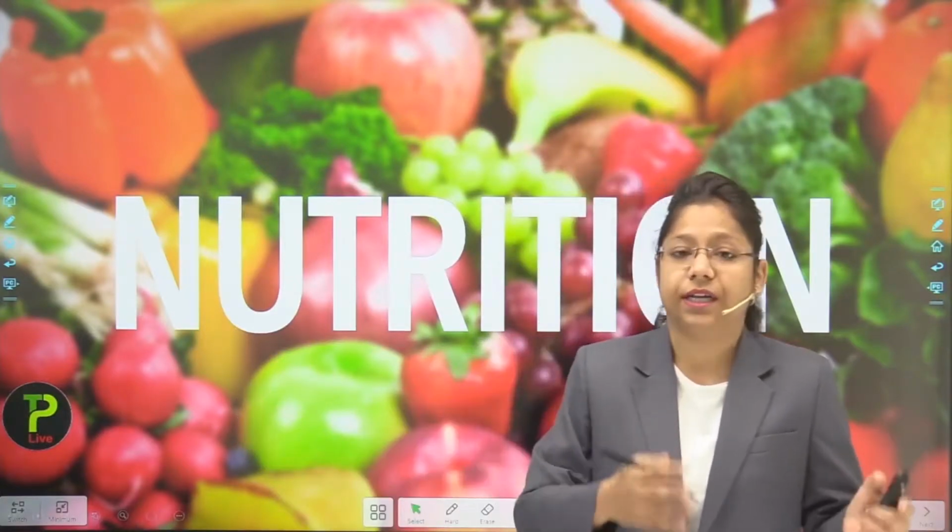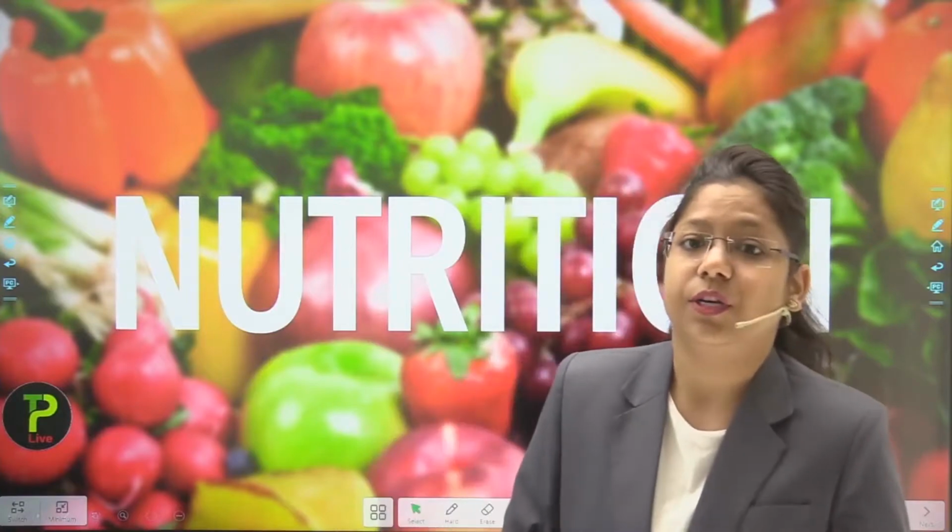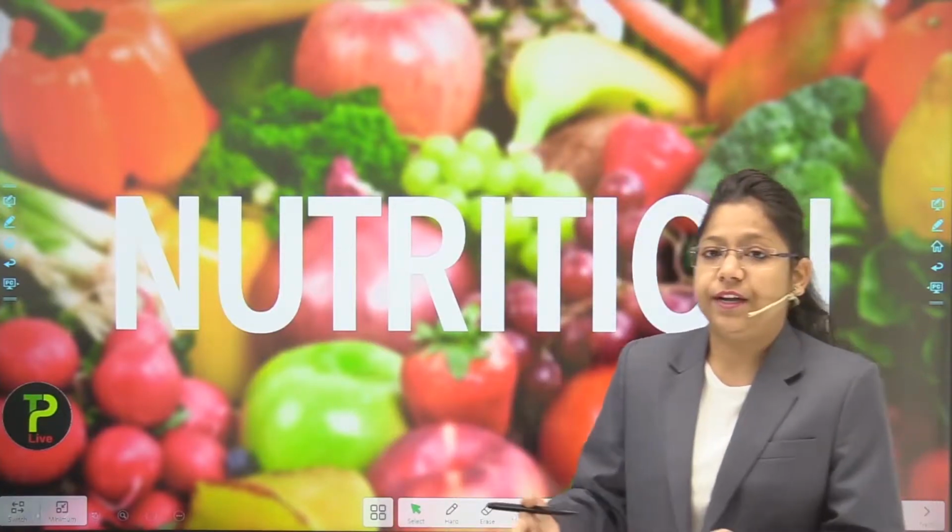If we talk about animals, they are heterotrophic. Heterotrophic means they are dependent on another living organism for their survival, and that living organism may be a plant or an animal. We talked about the different modes of nutrition, how a particular organism obtains its food: the holozoic mode, the saprotrophic mode, and the saprophytic mode. We also talked about how bacteria can perform photosynthesis.